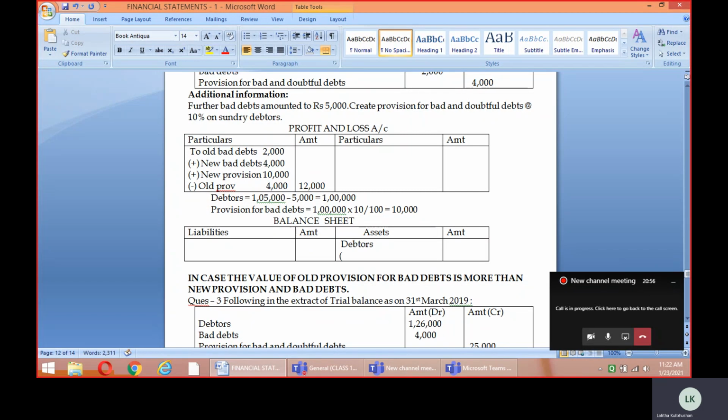And in the balance sheet, as I told you, only the value of the adjustment will be taken. So therefore the debtors' value will remain as how much? It's going to be 1,05,000, minus what we will be doing here, minus new bad debts, children.